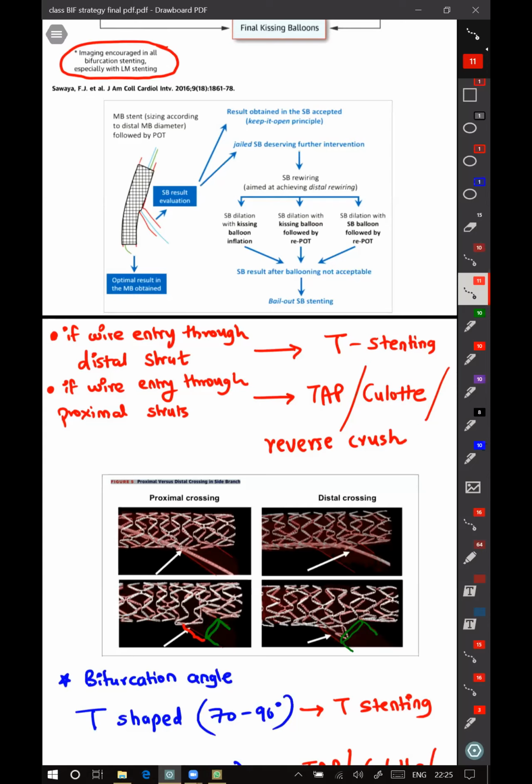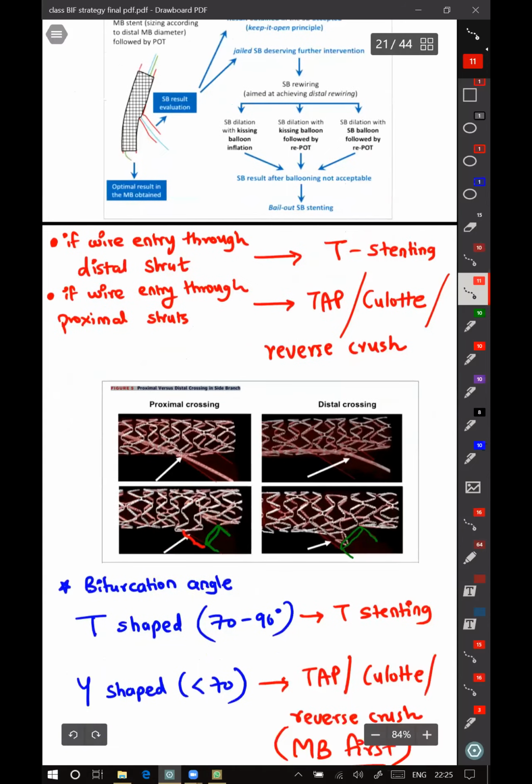Okay, sir. This one, if we wire through the proximal part, what will happen to this particular area? This gap is there, no? This gap?